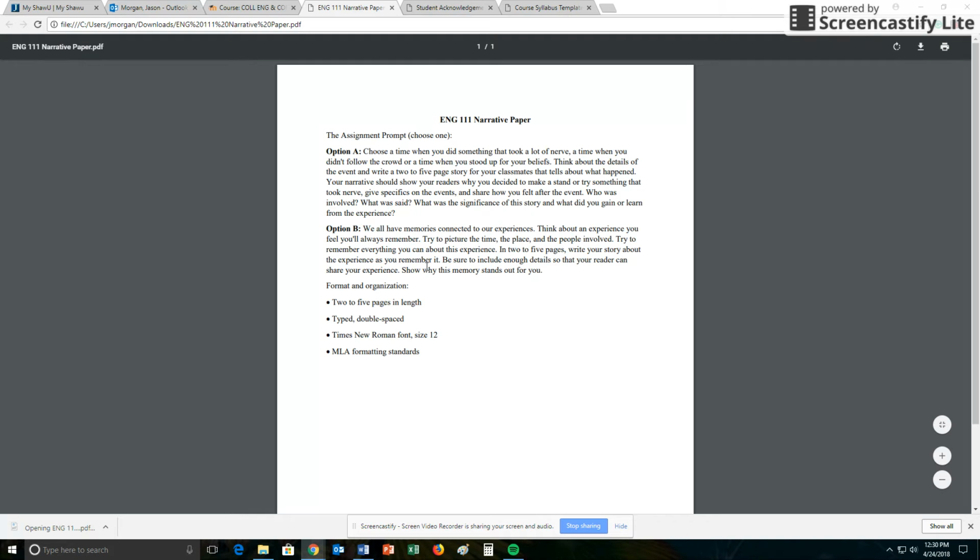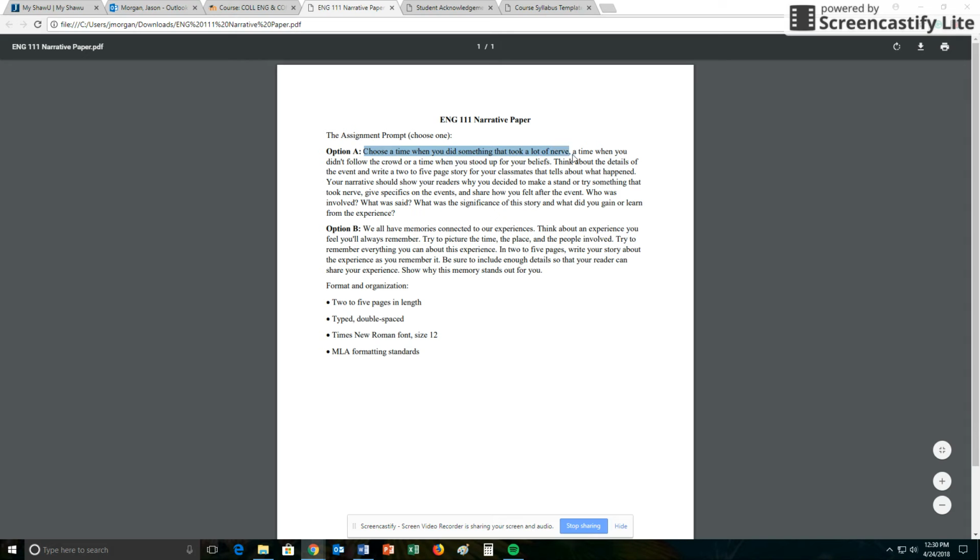So let's go ahead and click on it. Click on narrative paper. You get to write a paper based on one of these two options. Choose a time when you did something that took a lot of nerve, when you didn't follow the crowd, or when you stood up for your beliefs. Or, we all have memories connected to our experiences. Think about an experience you feel you'll always remember, and then basically write about it. This paper needs to be 2 to 5 pages in length, typed, double spaced, Times New Roman, MLA formatting.